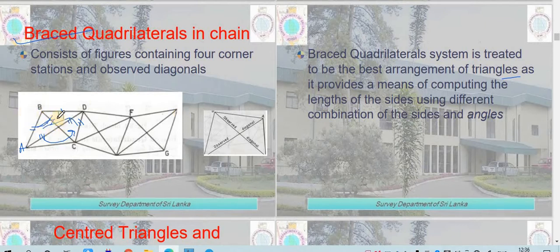From here you are getting a check whether the observations from this route are correct or from this route. From both routes, this value CD should come out the same, so that is giving you a check. So it provides a check at regular intervals. That is why it is considered to be the best method in your triangulation system.